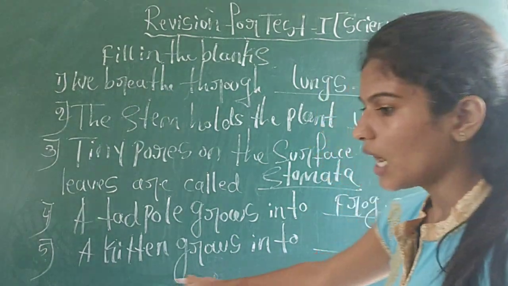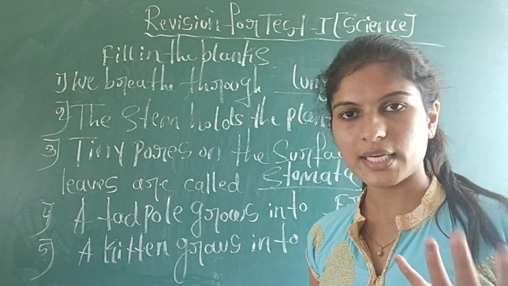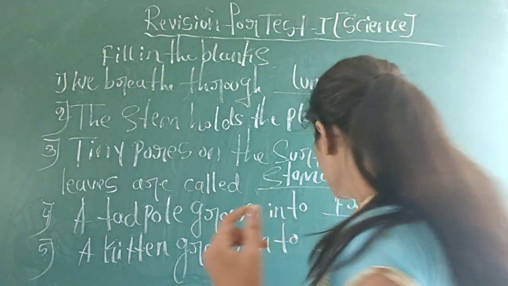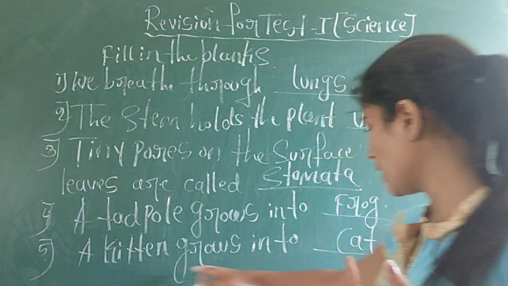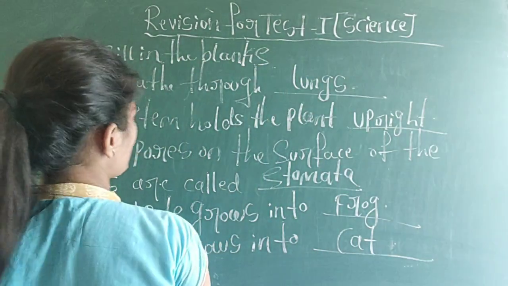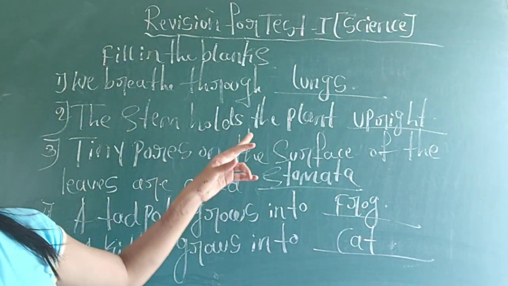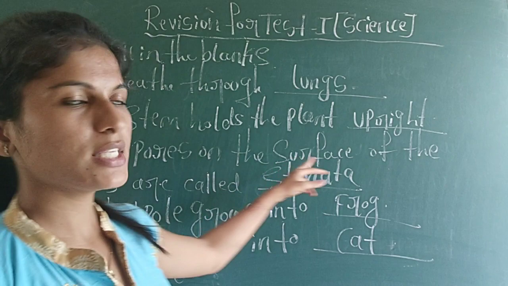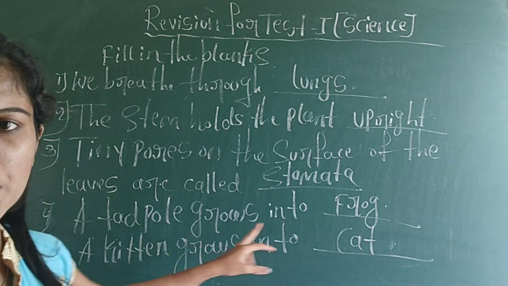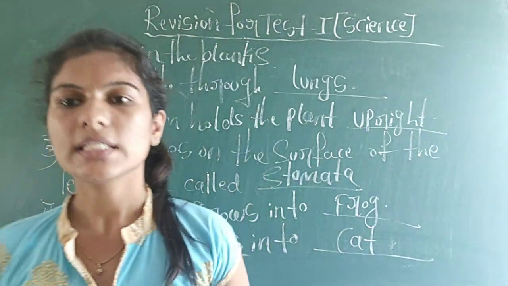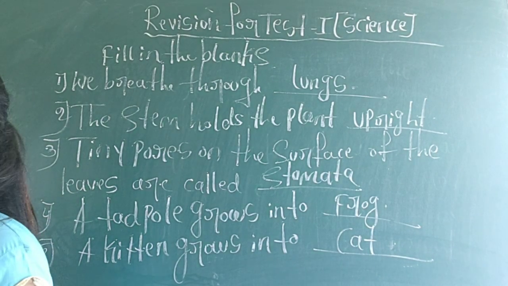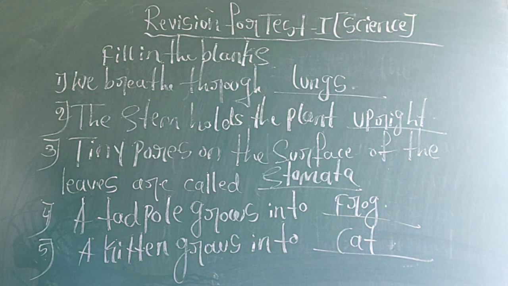The last one, a kitten grows into a dash. A kitten is nothing but a baby of a cat. So that kitten grows into a cat. Tadpole grows into a frog. So first one, we breathe through lungs. The stem holds the plant upright. Tiny pores on the surface of the leaves are called stomata. A tadpole grows into a frog. A kitten grows into a cat. These are some fill in the blanks with their answers, and these are extremely important for the examination.